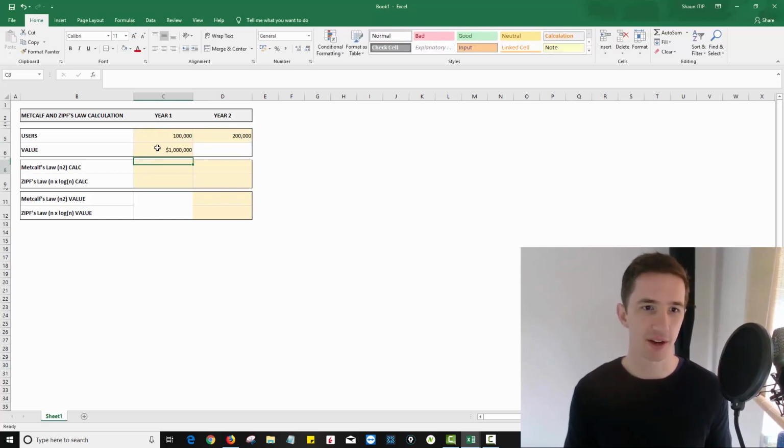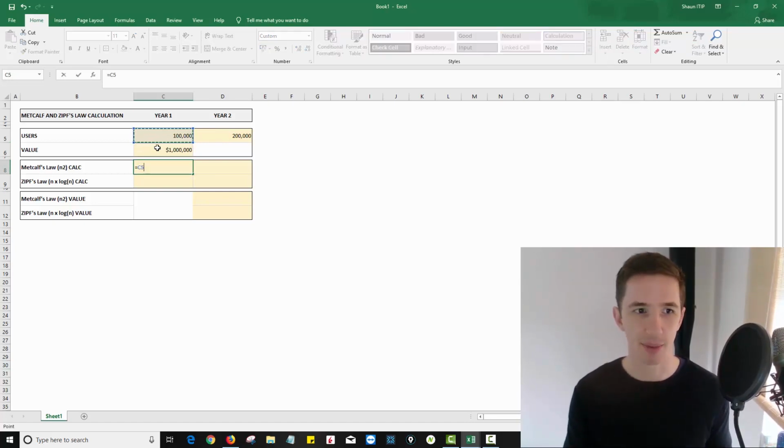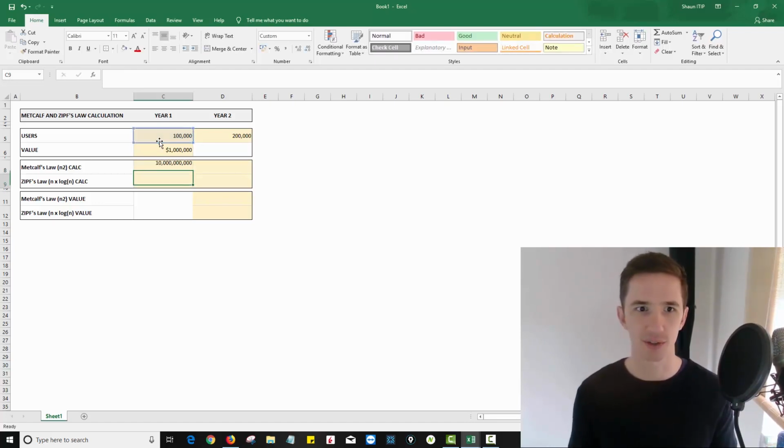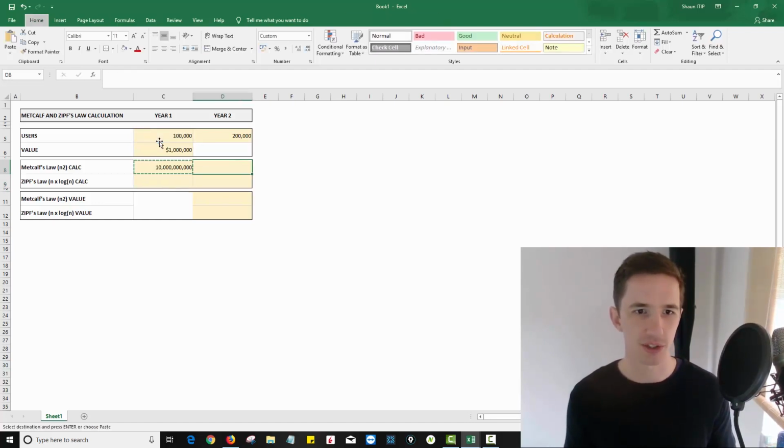And so the way you'd look at this, first of all, for Metcalfe's law is just to say, okay, well, it's the number of users squared. So all we do is we take that number of users and multiply it by itself. I'm using Microsoft Excel here to do this, and you can see the calculation that I'm putting into the cell in order to do that. And now what I'm going to do is just copy that formula across over here to year two.